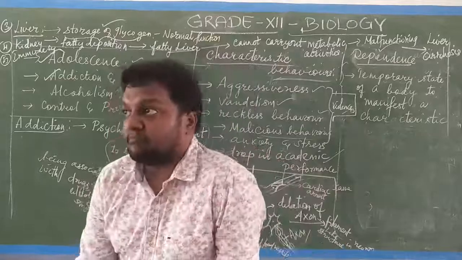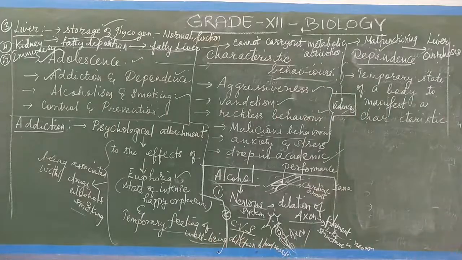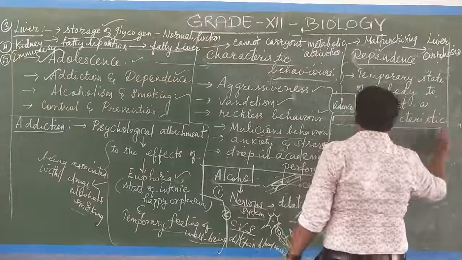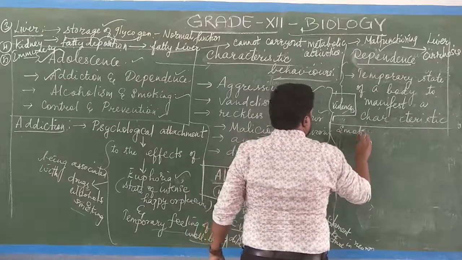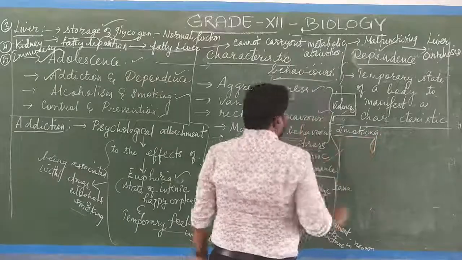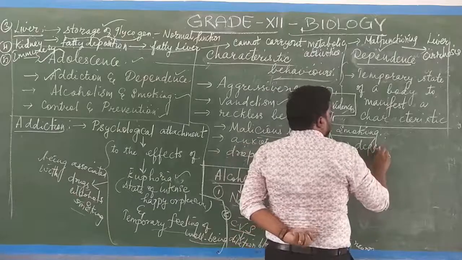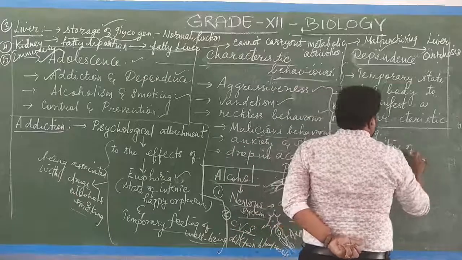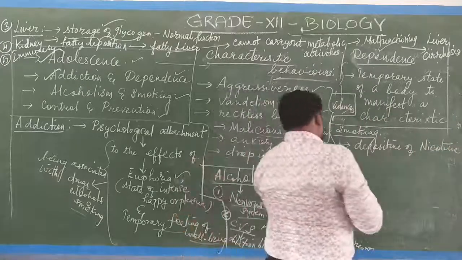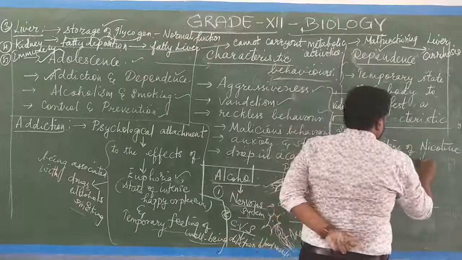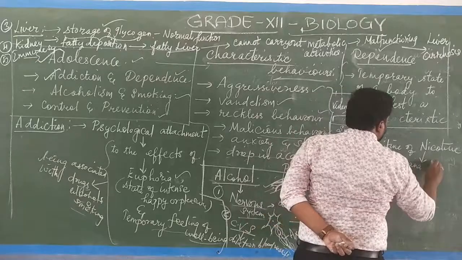The nicotine is obtained from a plant called Nicotiana tobacco, and from the plant species Nicotiana rustica.